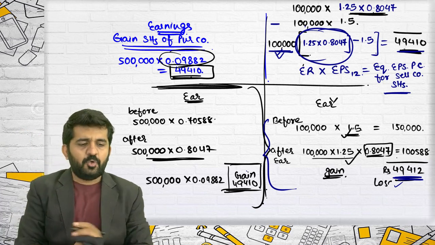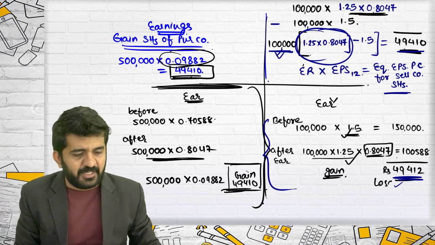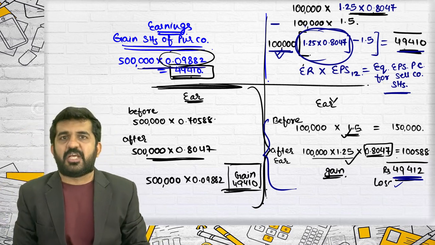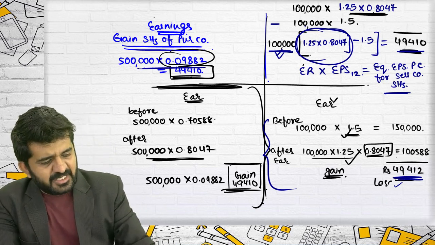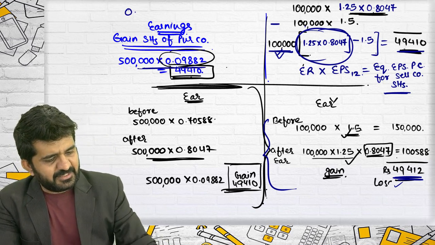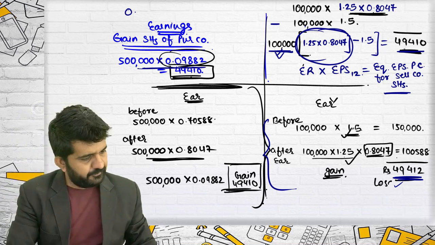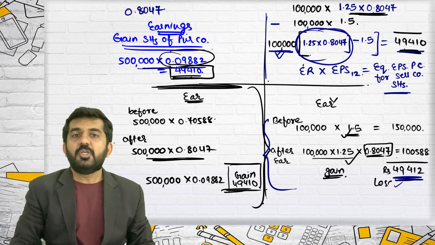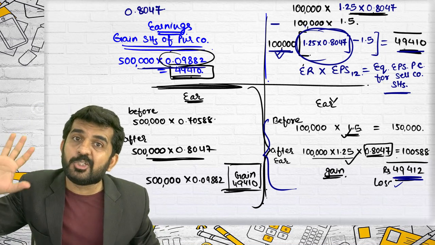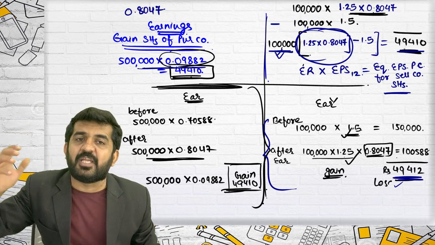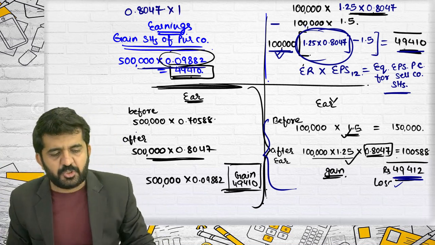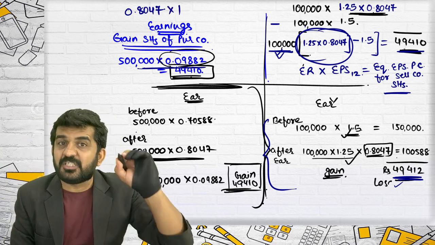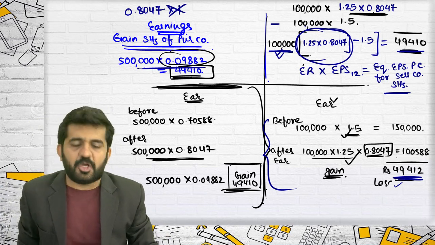Alright, I will tell you what is equivalent EPS of purchasing company's shareholders. Purchasing company's new EPS is 0.8047. See, they were previously also holding 1 share. Now also they are holding 1 share. Exchange ratio is 1. For purchasing company shareholders, so 1 should not be multiplied.